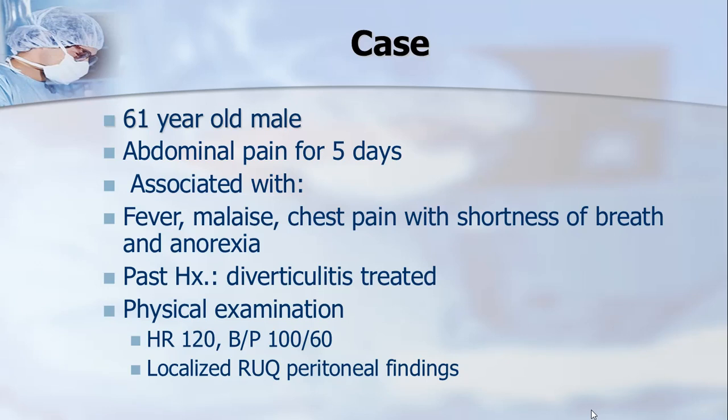At the time of his arrival in the emergency, his physical examination revealed his heart rate, meaning the pulse, was high, around 120 beats per minute, although regular, and his blood pressure was 160 millimeter of mercury. So he was on a little bit of higher side of his pulse, and the right upper quadrant was tender, and there was guarding as well.